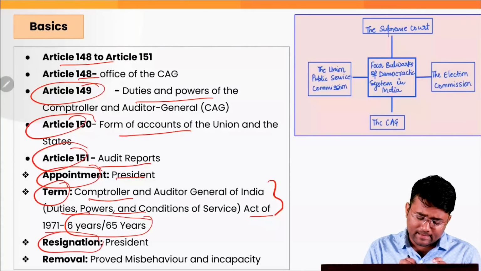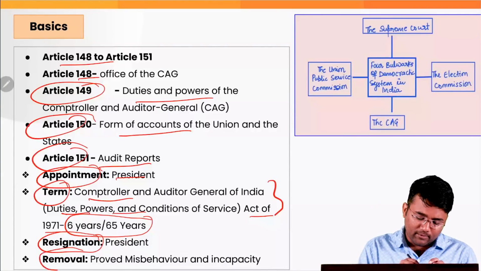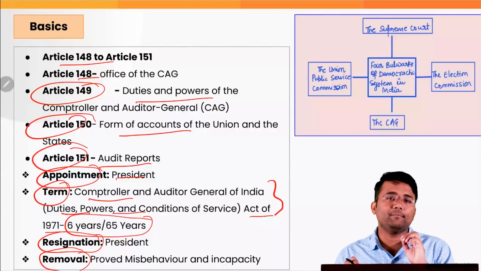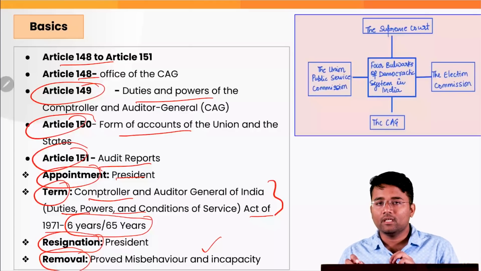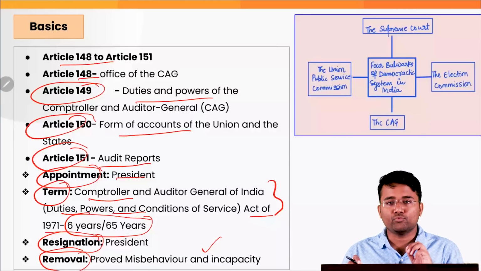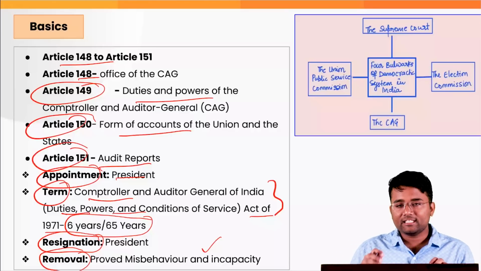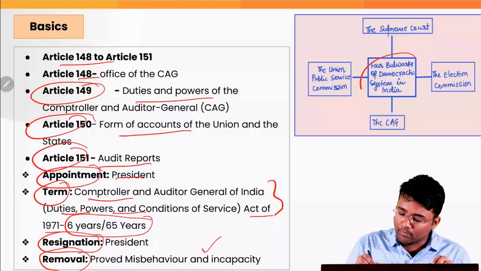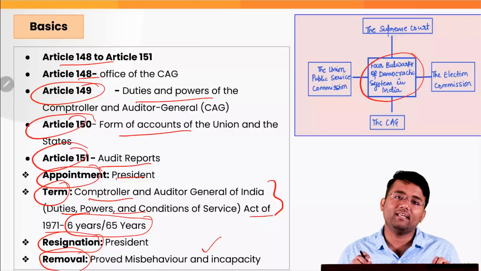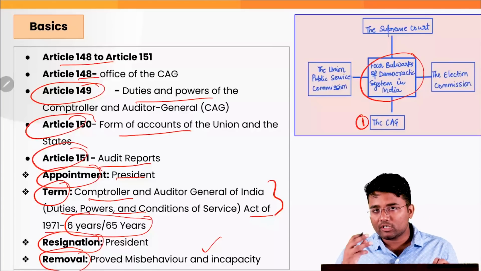If you talk about resignation, he gives his resignation to the President. Also, if we talk about the removal process, he or she can be removed from office for proved misbehavior and incapacity in the same manner as a judge of the Supreme Court, that is, by a resolution passed by both Houses by a special majority. And as per Dr. B.R. Ambedkar, the CAG is one of the four bulwarks of the democratic system in India. So one we have known, that is the CAG. What are the other 3?